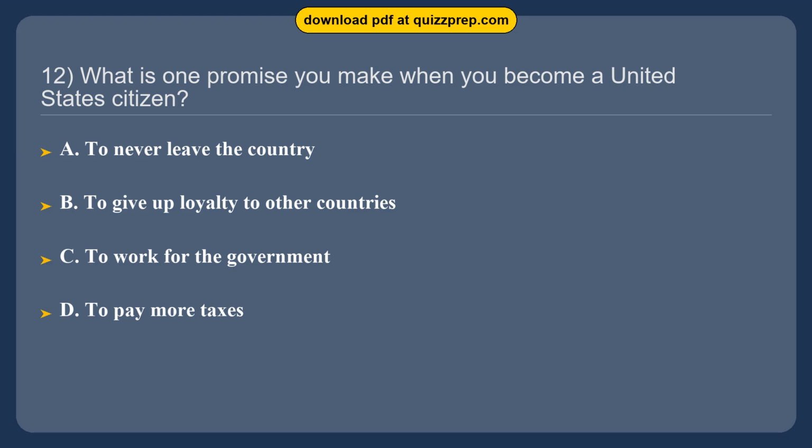Question 12. What is one promise you make when you become a United States citizen? Option A, to never leave the country. Option B, to give up loyalty to other countries. Option C, to work for the government. Option D, to pay more taxes.